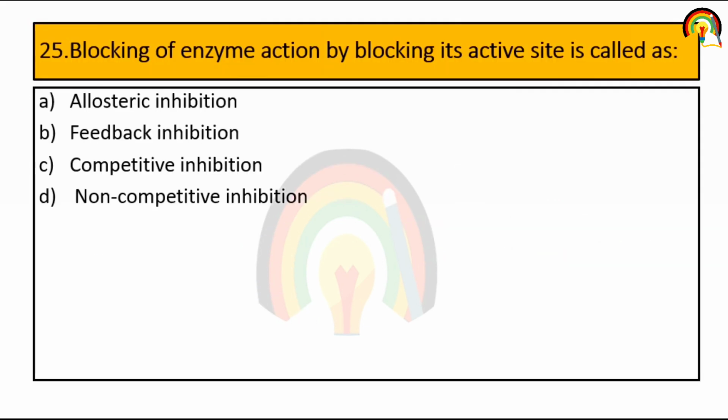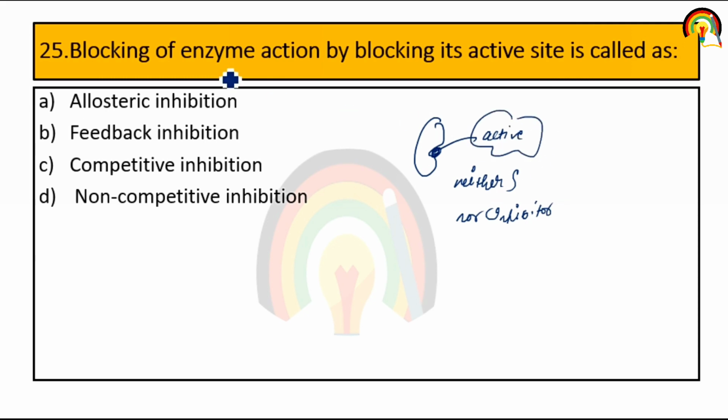Next question. Blocking of enzyme action by blocking its active site is called. So this is an enzyme. If we block the active site of the enzyme, neither substrate nor inhibitor can bind here. So blocking of enzyme action by blocking its active site is called competitive inhibition.